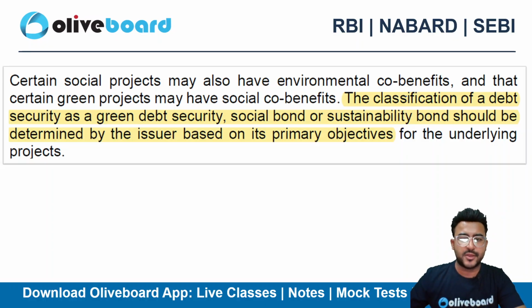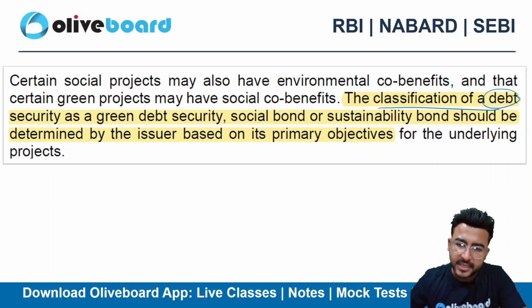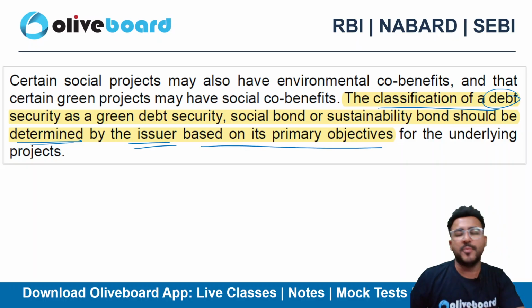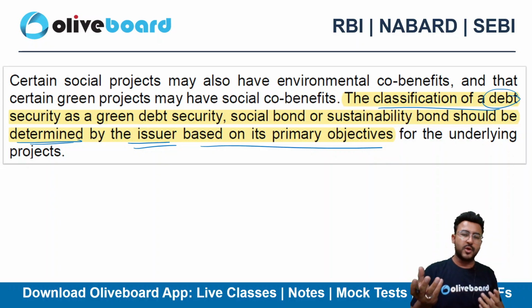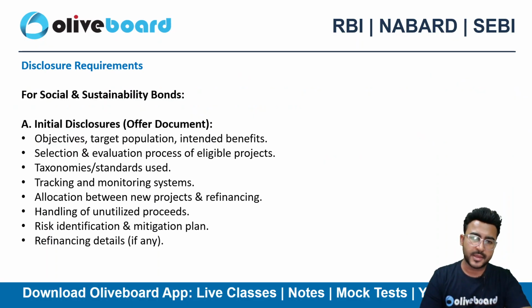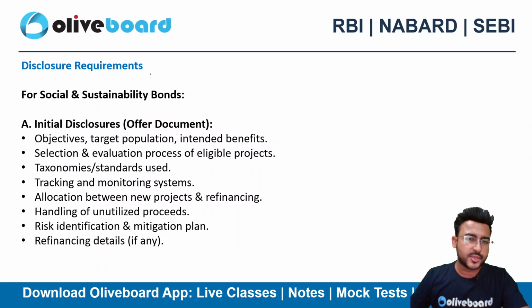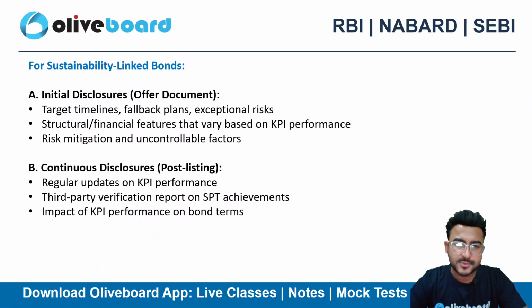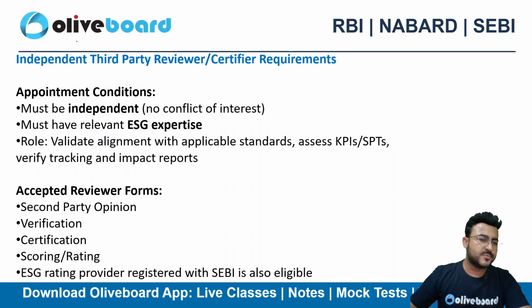The classification of debt, whether to classify it on a social, sustainability or sustainability linked basis, will be totally determined by the issuer based on the primary objective. So the classification is dependent on the issuer's primary objective. Then in the circular there are many disclosure requirements that they have stated. So you can definitely, after this session, have a quick reading of these disclosure requirements as well. Just a quick reading.